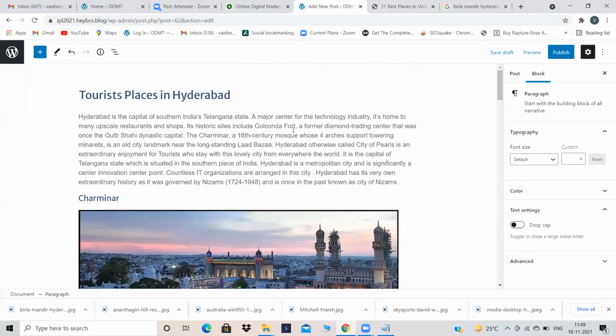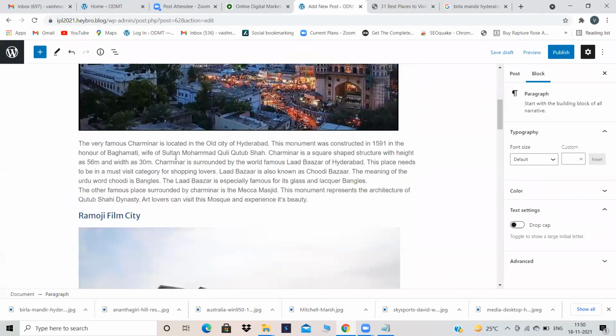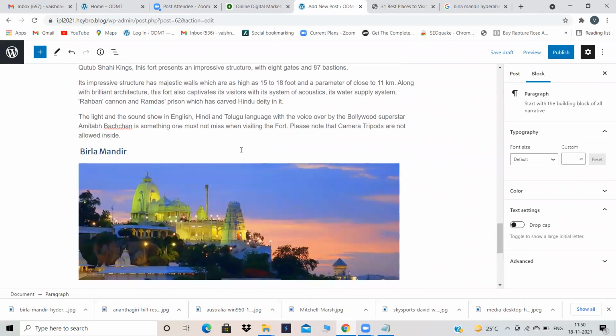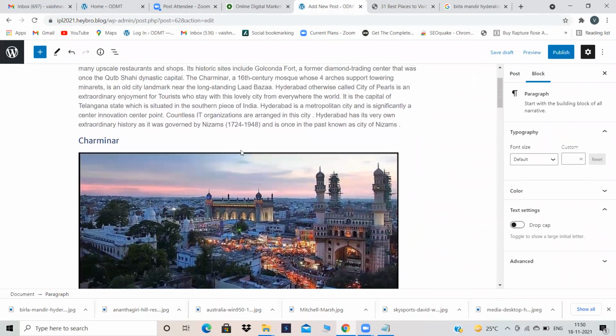Okay. This was the easy thing, right? Giving title to our blog and describing something about Hyderabad. Then we have described 5 places. That is Charminar, Ramoji Film City, Lumbini Park, Golconda Fort, and Birla Mandir. These are the places which we have described. Okay, we have written a blog. But